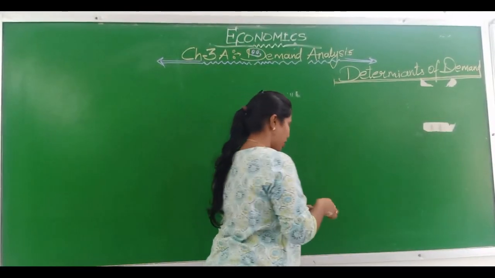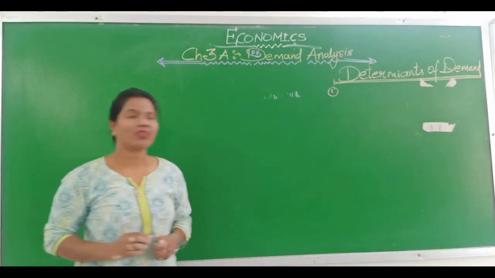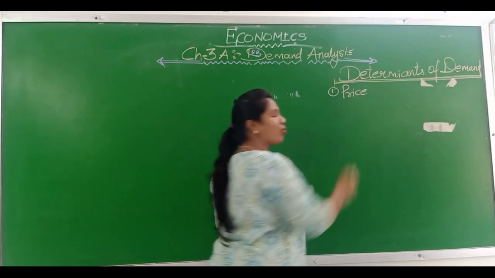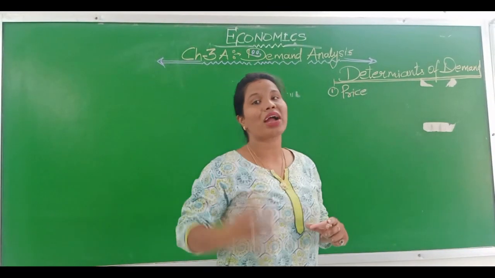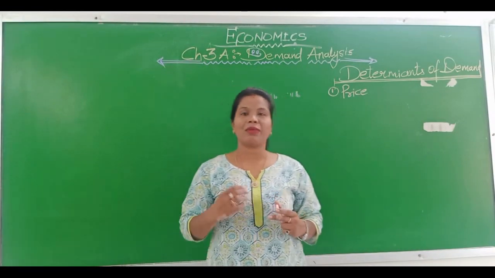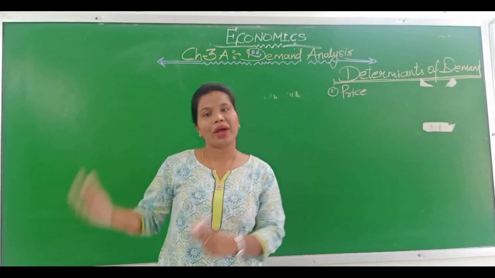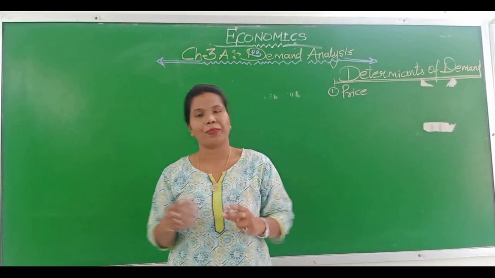The very first determinant that we have discussed was price. What does determinant mean? I have already explained in the previous lecture that determinants are the factors that affect demand. What is demand? Demand is the quantity of a commodity demanded by a consumer at different prices during a given period of time.